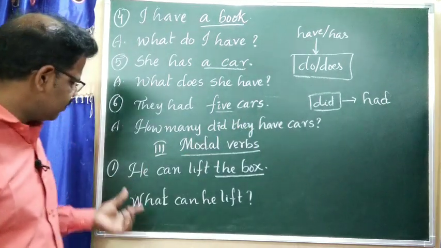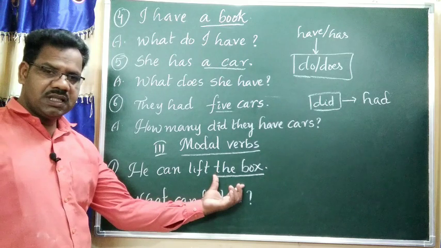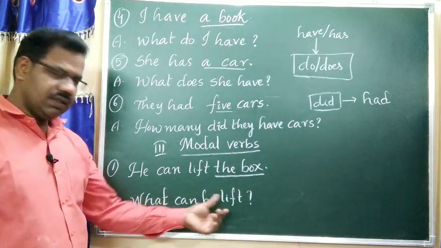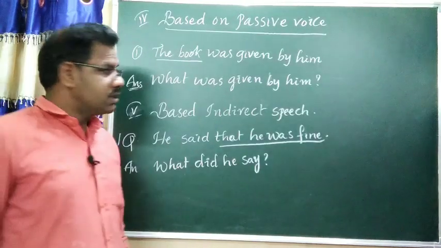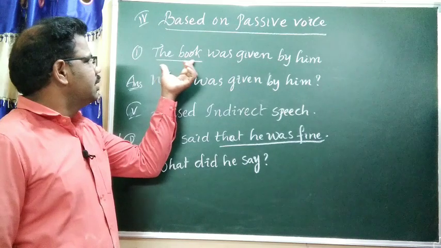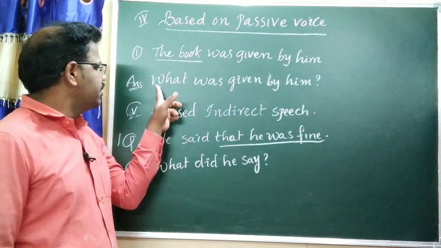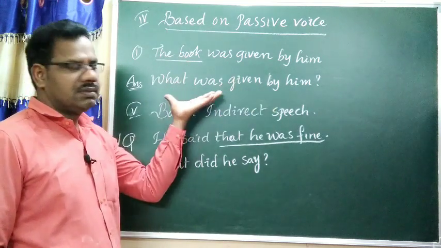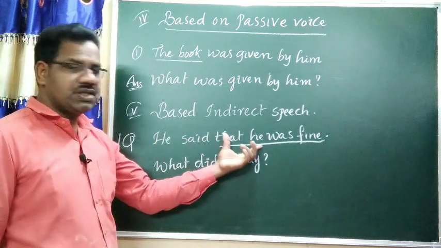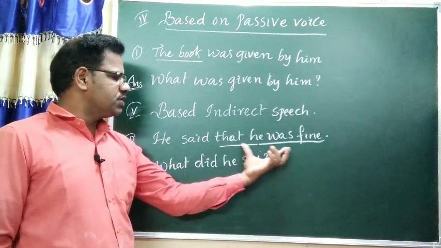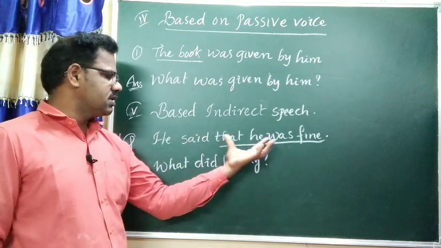Regarding modal verbs, example 1: he can lift the box. The box is the underlined word. What can he lift? Then the answer is the box. Based on passive voice form, the book was given by him. It is passive voice form. The book is the underlined word. What was given by him? Then the answer is the book. Based on indirect speech, he said that he was fine. So he was fine is the underlined word. What did he say? Then the answer is he was fine.